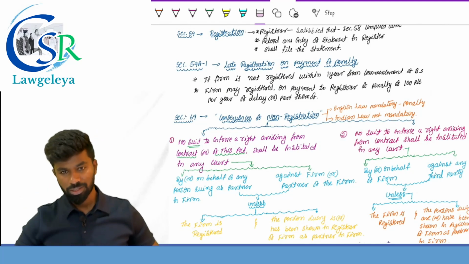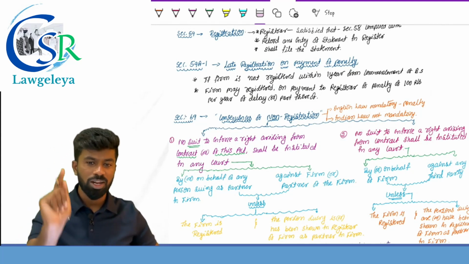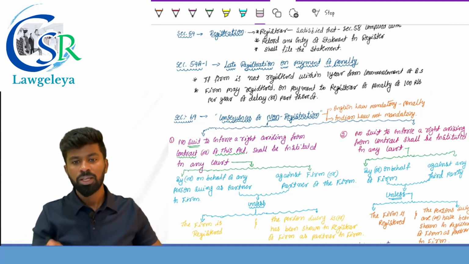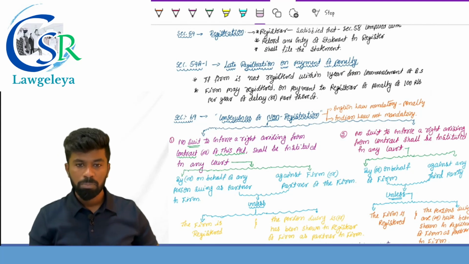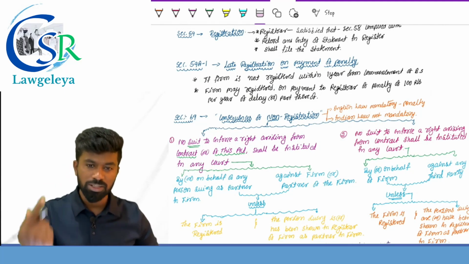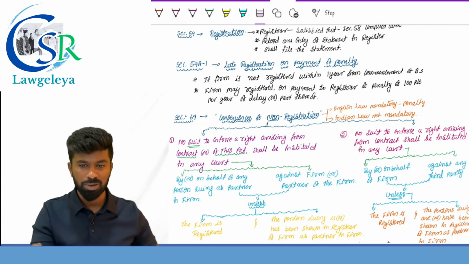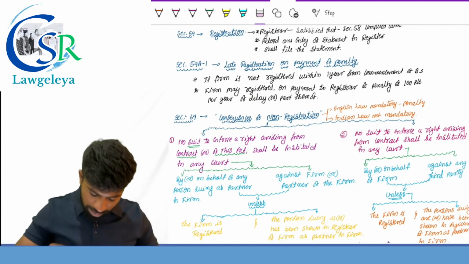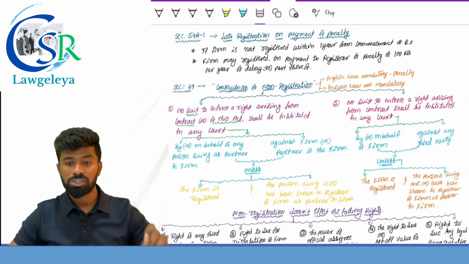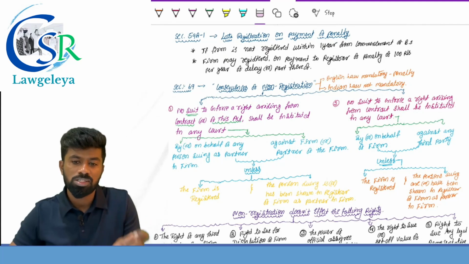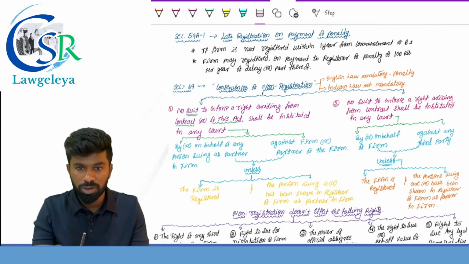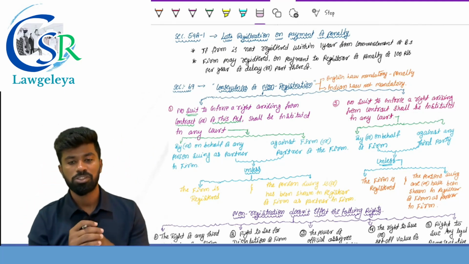In legal words, no suit to enforce a right arising from the contract or of this Act, that is the Partnership Act, shall be filed in any court by or on behalf of the person suing as a partner of the firm or against the firm. Means by a partner against the other partner or against the firm, unless the firm is what? Registered. Unless the firm is registered and the person suing is or has been shown in the register of firms as a partner, means his name should be there in the register of firms or should have been there in the register of partnership.